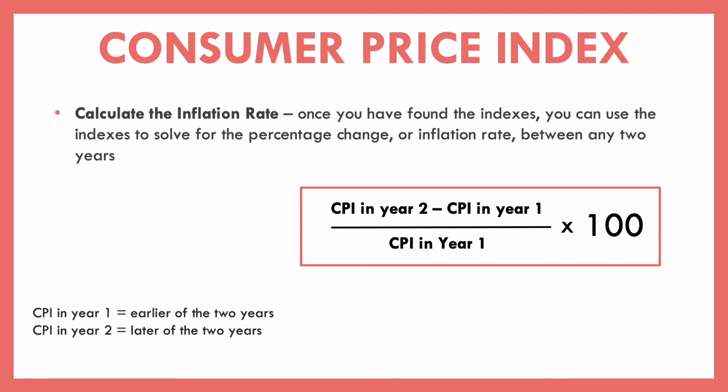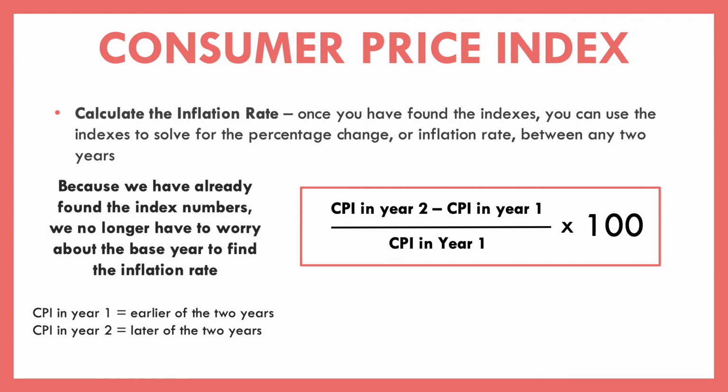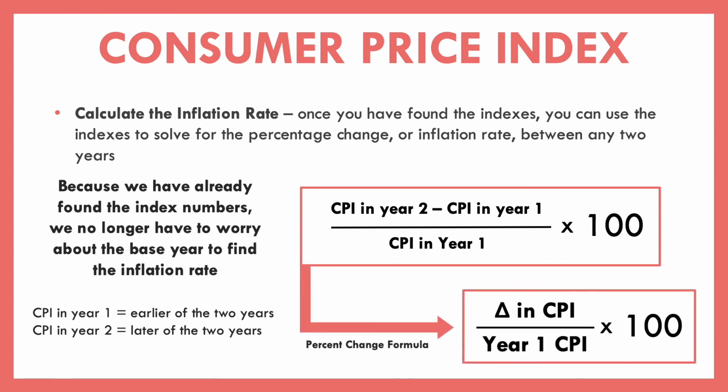Now, here's what we end up seeing, guys, is really this is just the percent change formula. It's saying what was the change divided by our starting point. And because we've already found our index numbers, we no longer have to worry about that base year to find the inflation rate. We've already used the base year to get everything in some common way to measure it, this index. And so from here, we can then compare any 2 years that we want. So we could compare 2001 to 2007. We can compare 2001 to 2011 or 2007 to 2011. We can use any of those, and that's great. And so really what this is saying is it's just the change in our CPI over our starting point times 100. And that will result in a percentage. And that percentage is the inflation rate.